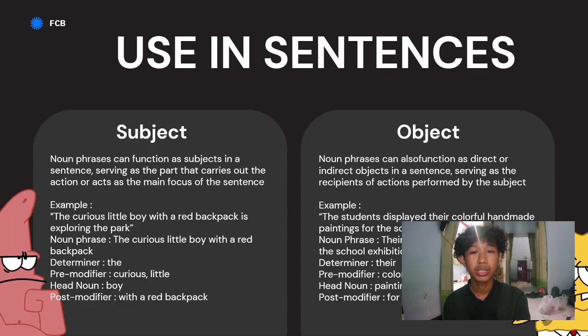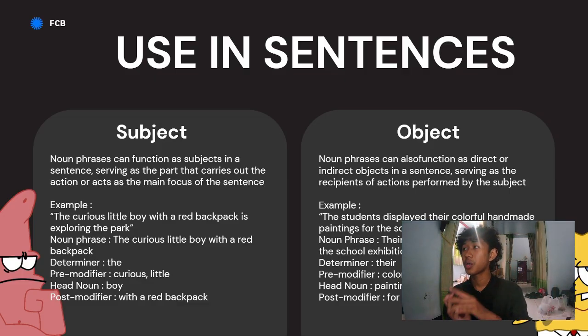Okay. Use in sentence. A noun phrase can be used as a subject or an object in a sentence. Example: the curious little boy with the red backpack is exploring the park. The noun phrase is the curious little boy with the red backpack.